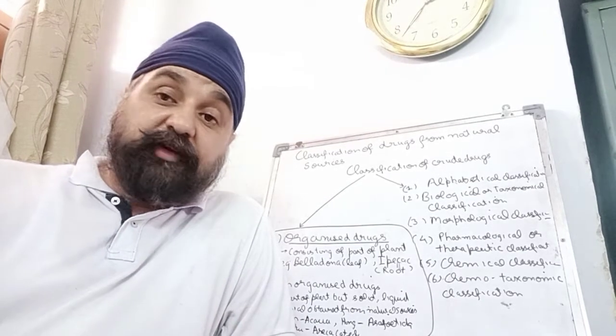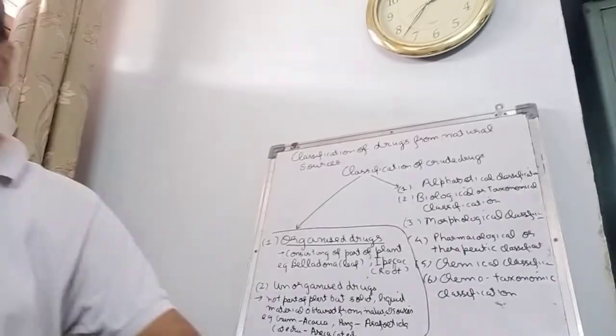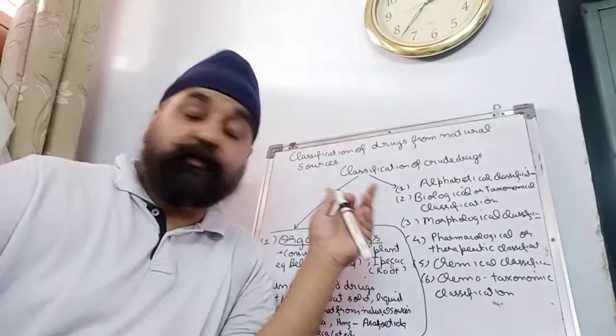It does not give any information regarding whether the drug is organized or unorganized. So these are the demerits. Coming to the third system, that is the morphological classification.